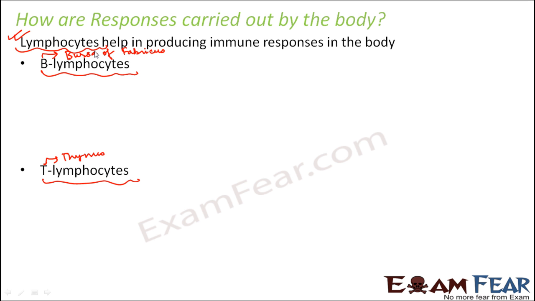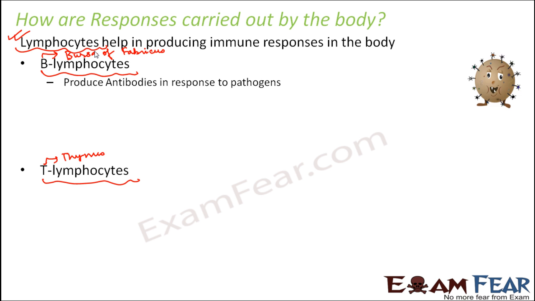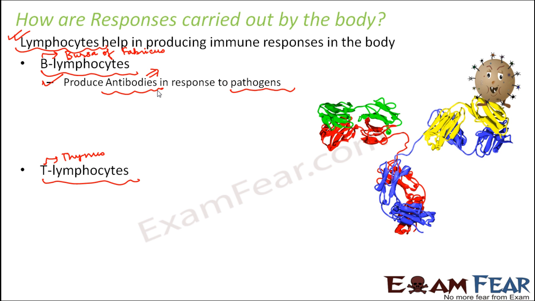So these B lymphocytes and T lymphocytes together perform the job of giving immune responses. So let us see, what do B lymphocytes do? B lymphocytes produce antibodies in response to pathogens. Whenever the body encounters a pathogen, there are protein-like structures called antibodies. Antibodies are nothing but protein structures. These antibodies are produced by the body. And what are antibodies? We will talk about that in a little more detail. This is how the structure of an antibody molecule looks.